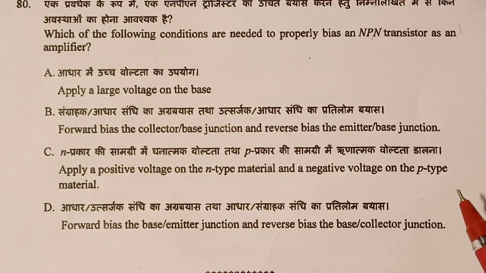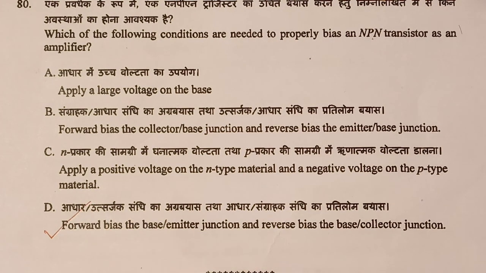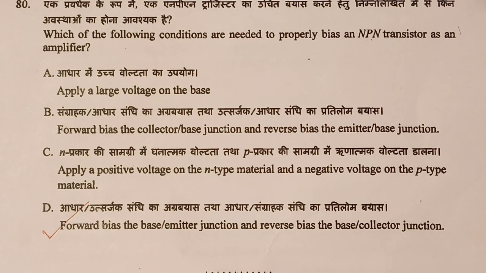So the answer is option D. To use the transistor as an amplifier, we have to forward bias the base emitter junction, and reverse bias the base collector junction.